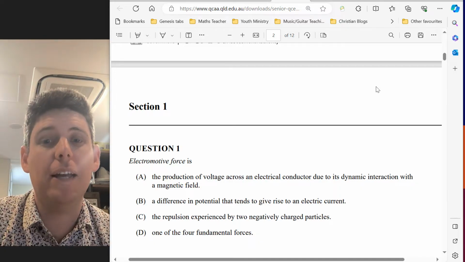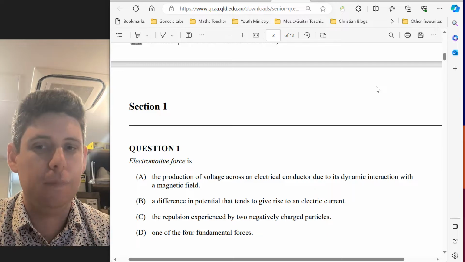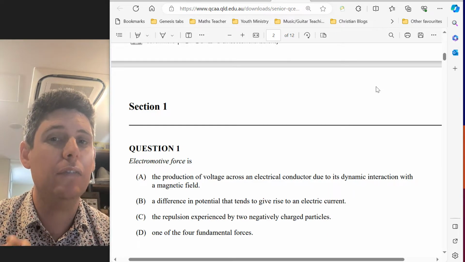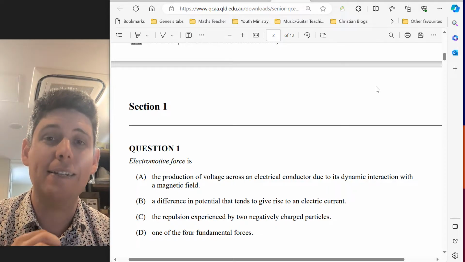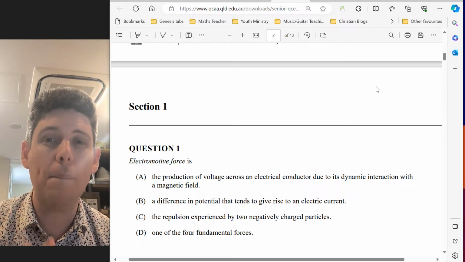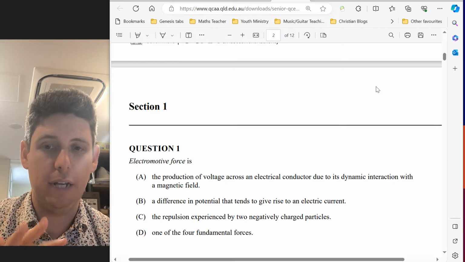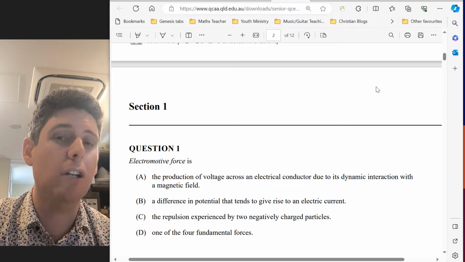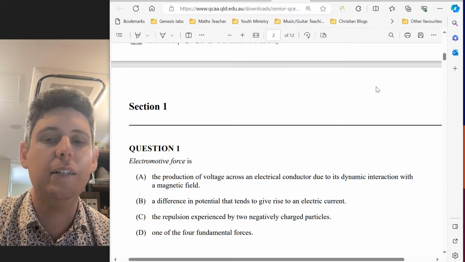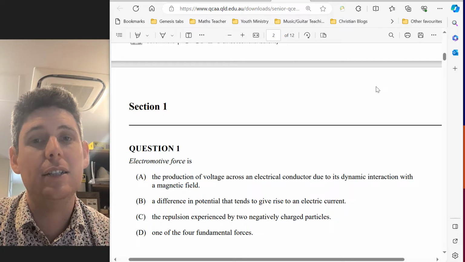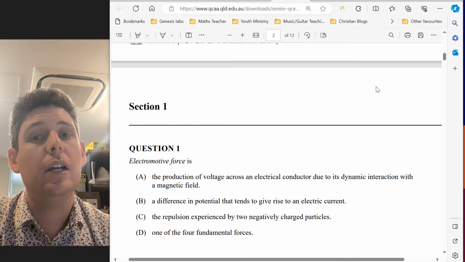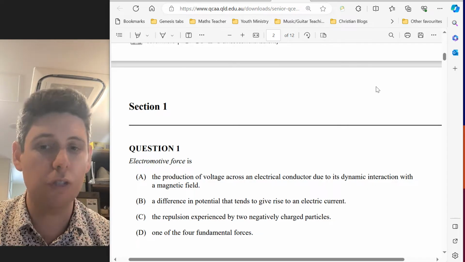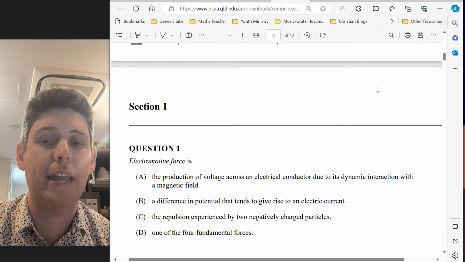This question is about electromotive force. Now, electromotive force could be easily confused with electromagnetic force, one of the four fundamental forces in our universe. Electromotive force is similar, but it is not electromagnetic force. So you can see clearly the answer is not D. C is also describing the electromagnetic force, or part of it. So we're down to A or B as the answer.